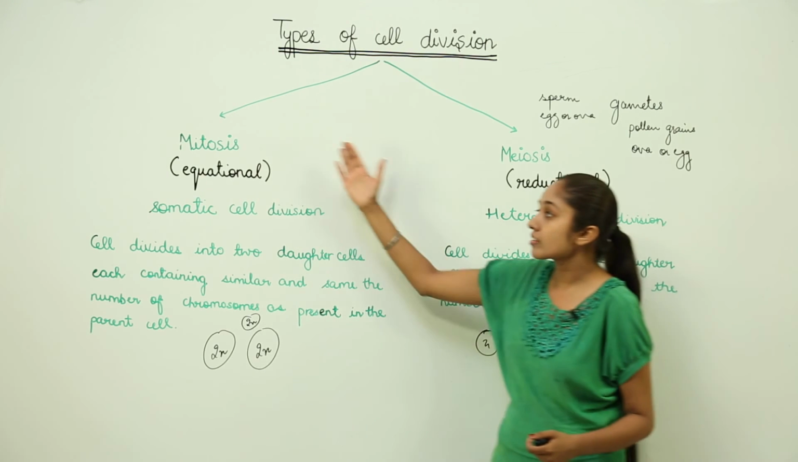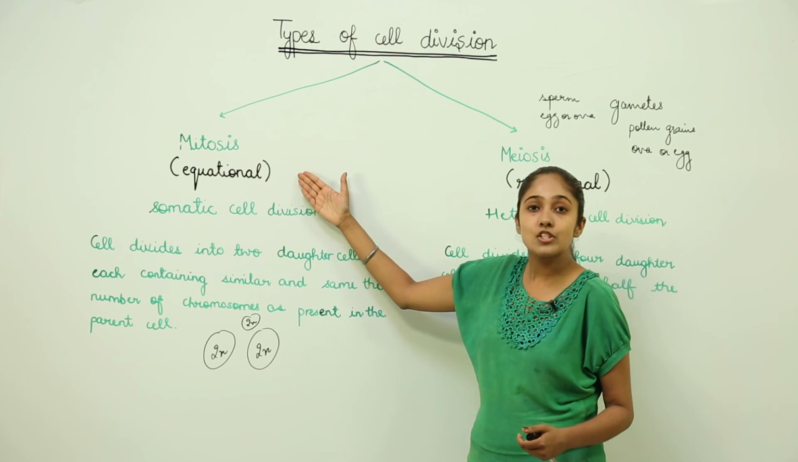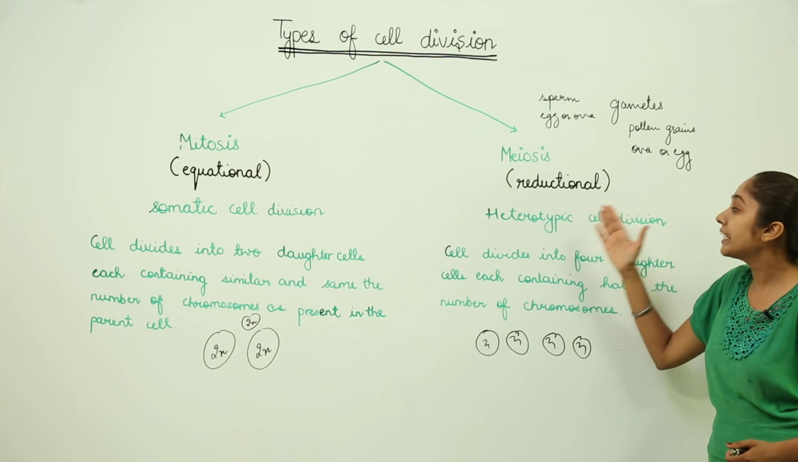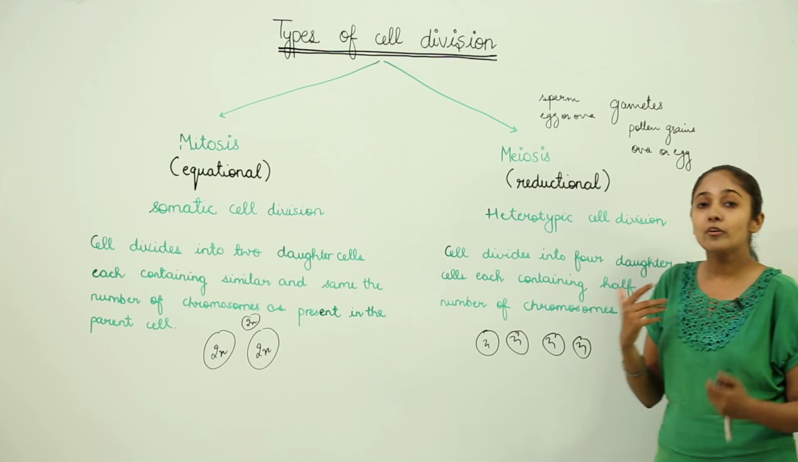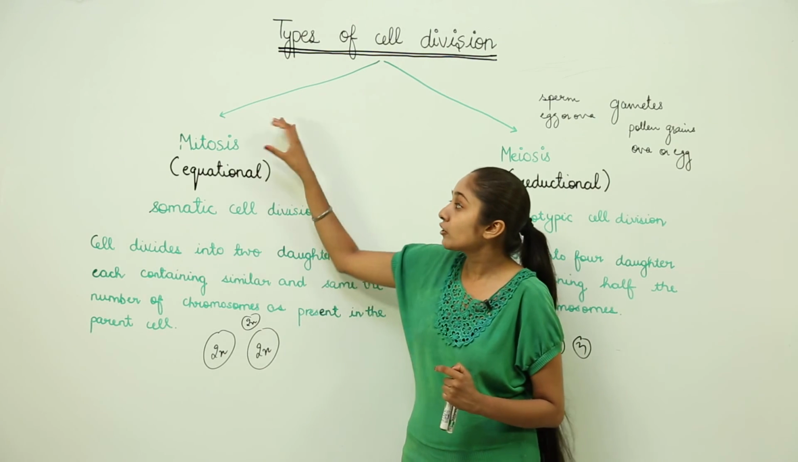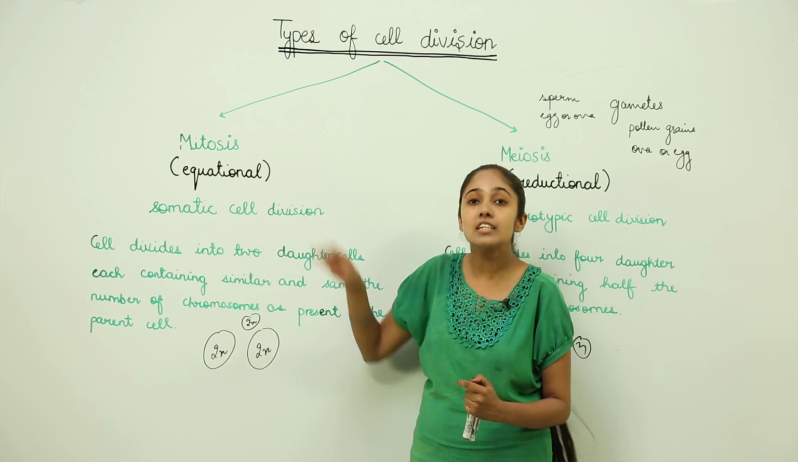So we have mitosis or equational cell division or somatic cell division. Then we have meiosis, that is reductional or heterotypic cell division. Now we are going to do these in detail. Let us first begin with mitosis, that is the equational cell division.